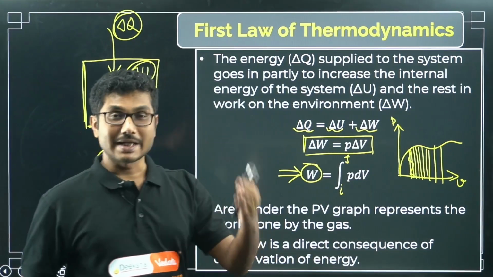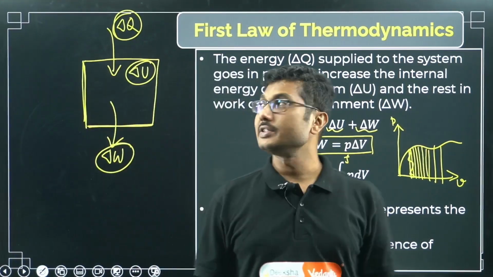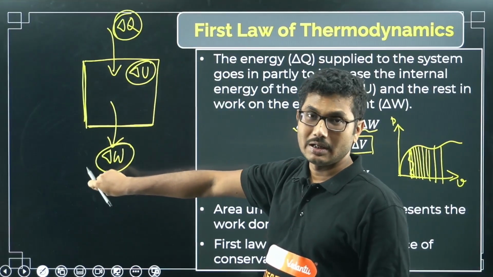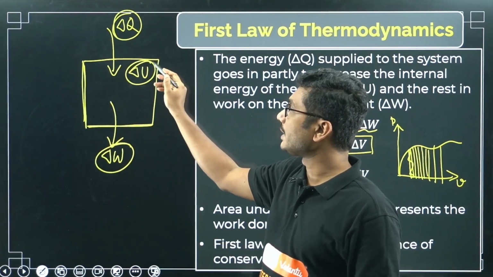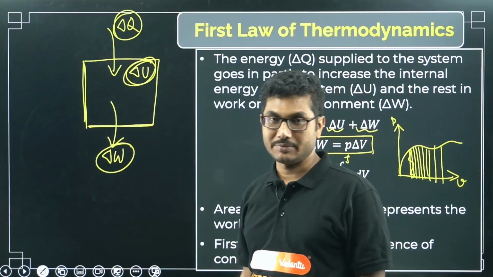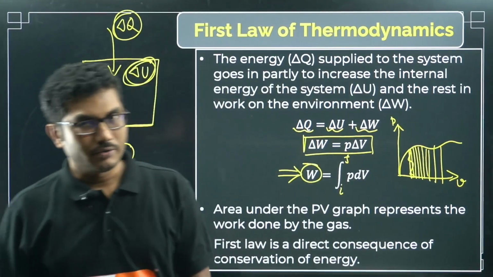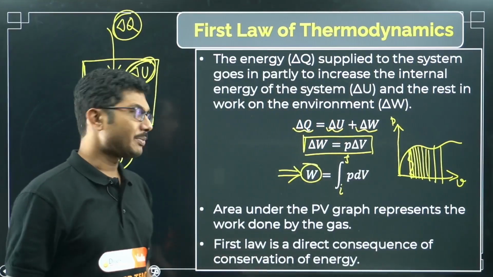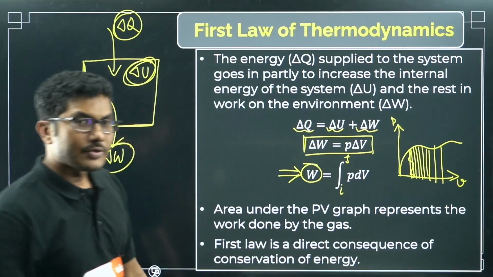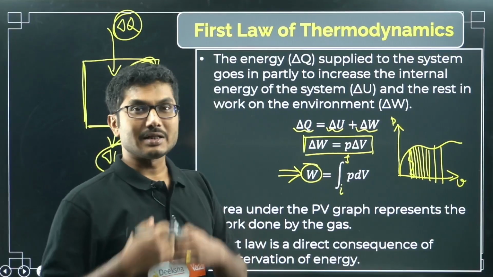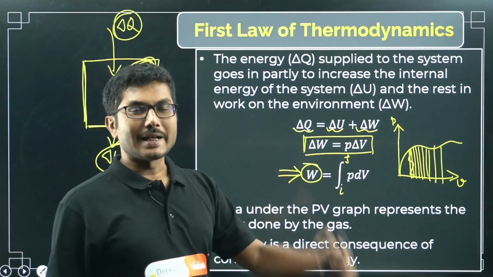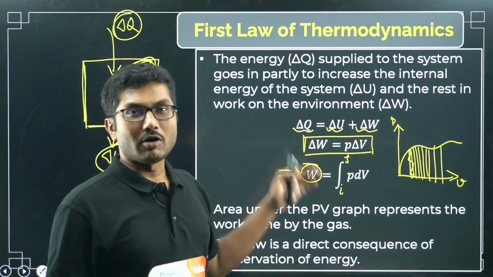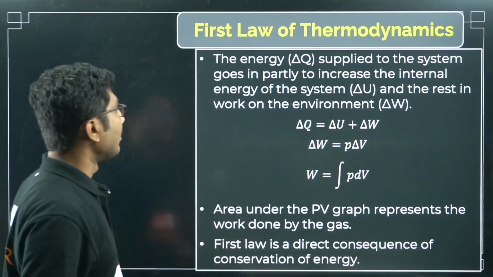Because energy cannot be destroyed or created, whatever energy you supply is the received energy, and whatever energy is left is being absorbed by the system, so energy is not getting wasted. So you can say this is a consequence of the conservation of energy principle. Because energy is conserved, whatever energy you supply has to be converted into work or internal energy, or it can be both. Okay, now let's move on.